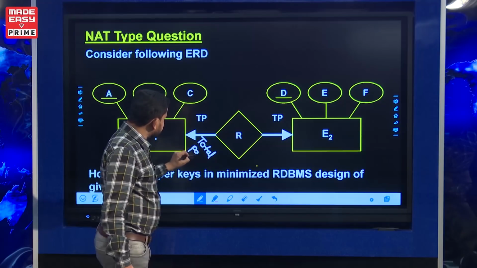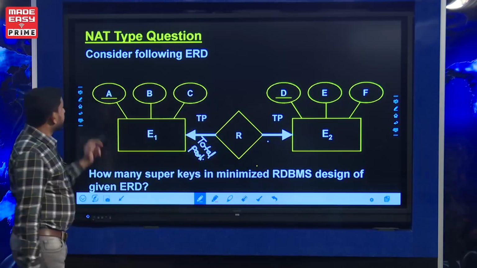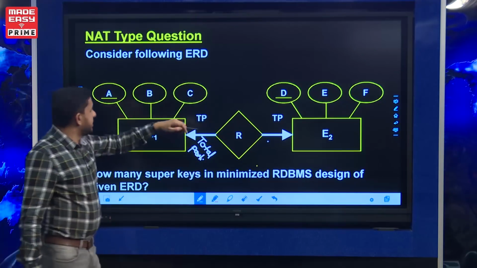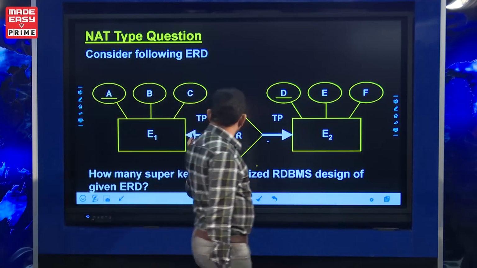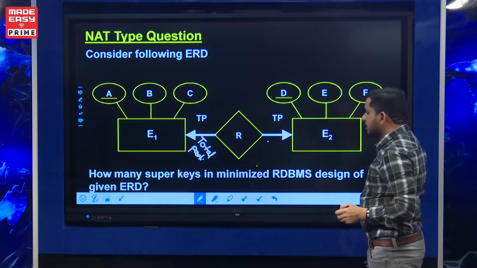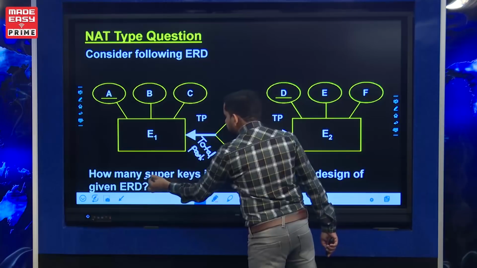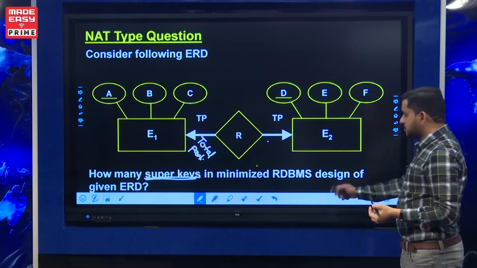Total participation. Here also total participation. Consider the given ER diagram: E1, E2, A is a key attribute, B and C are non-key attributes, 1-to-1 mapping. So arrows on both sides mean 1-to-1 mapping, D, E, F. Then how many super keys are there in the minimized relation?